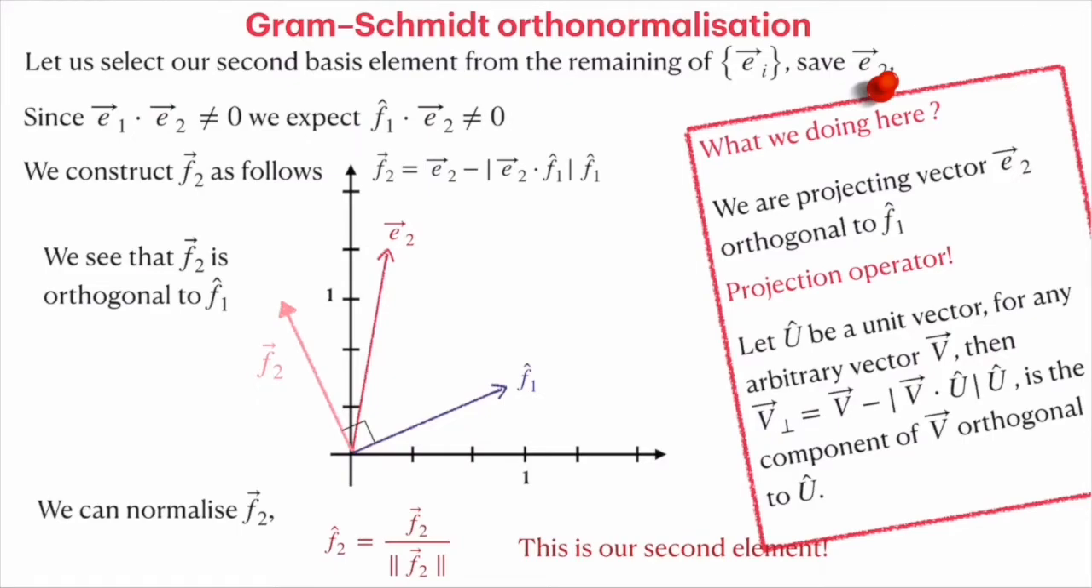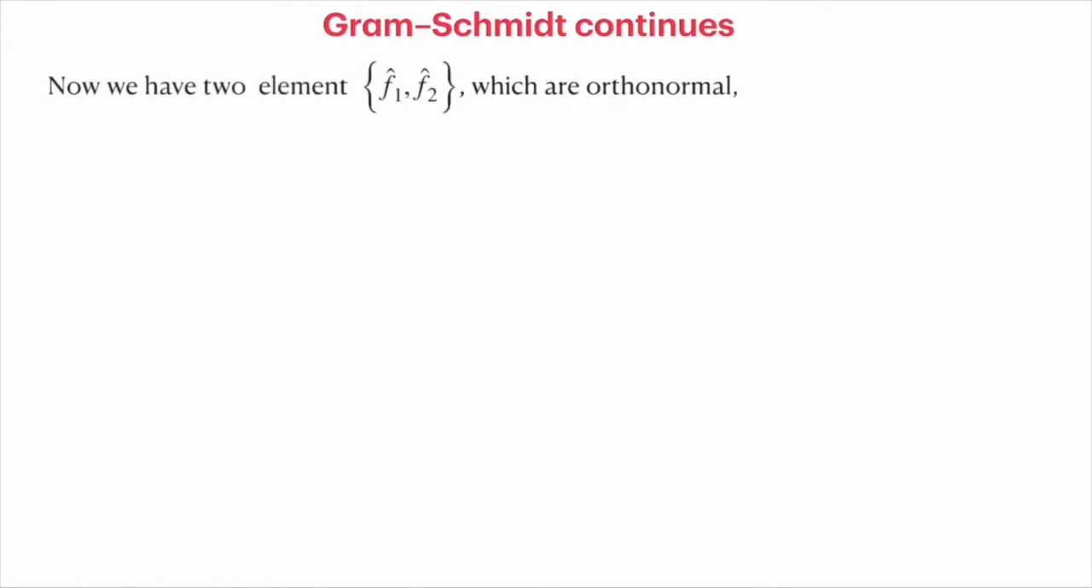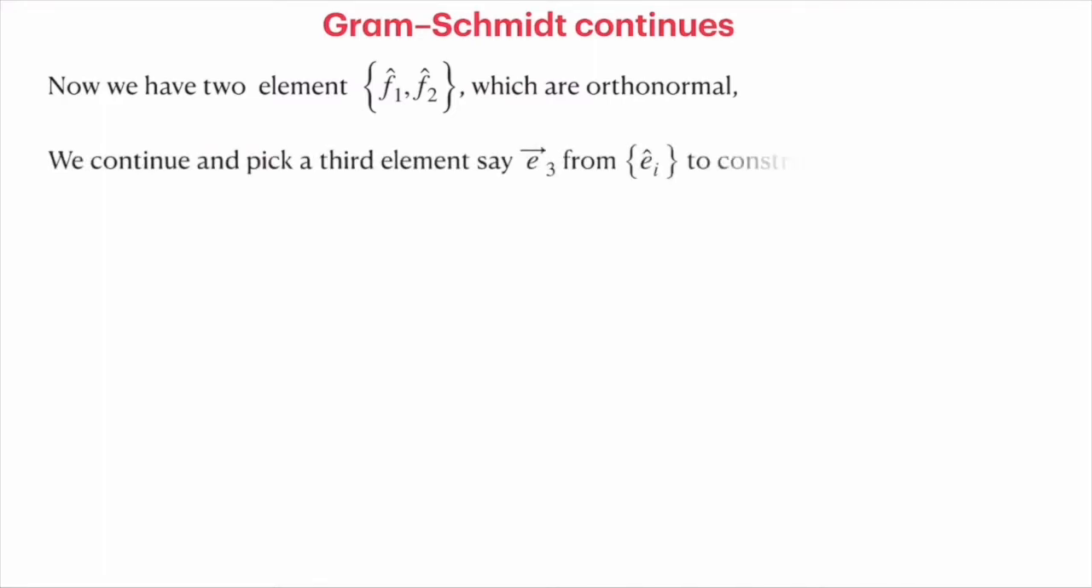f2 and f1 are orthogonal to each other now, and we can normalize f2 by defining f2 cap equal to f2 divided by the norm of f2. So this forms the second element of our basis. Now they are orthonormal. Now we go ahead and construct the third vector. At this stage it might look routine, but the idea is to understand the orthogonal operator, or the operator which projects the component normal to a unit vector. Let's take another arbitrary vector from the collection of bases e_i. Let's call it e3.